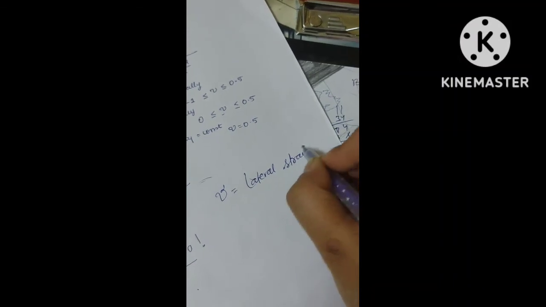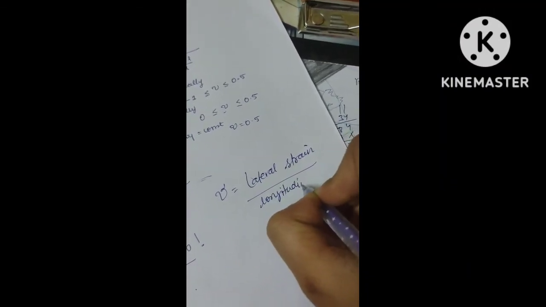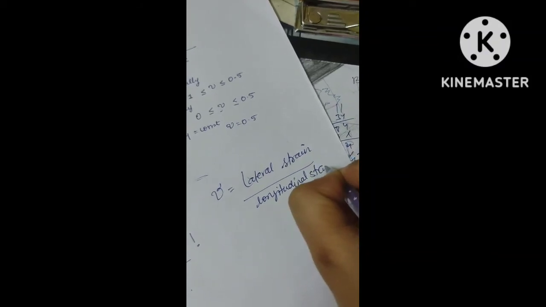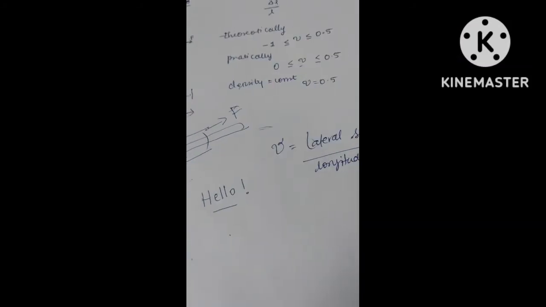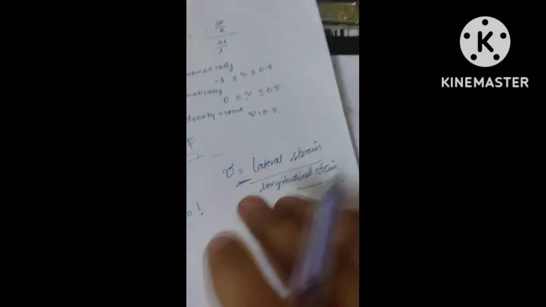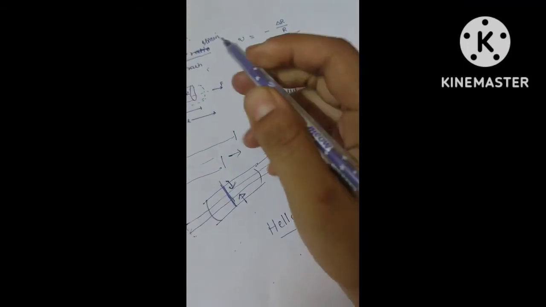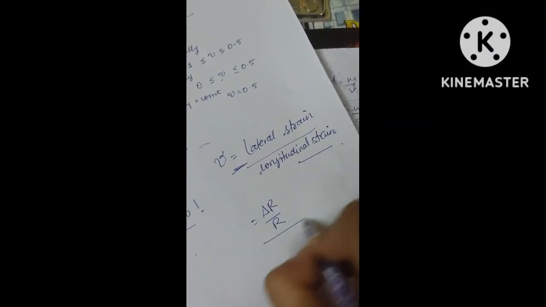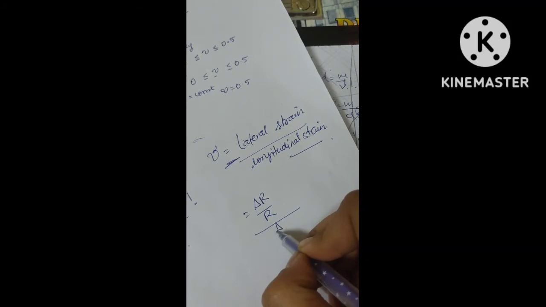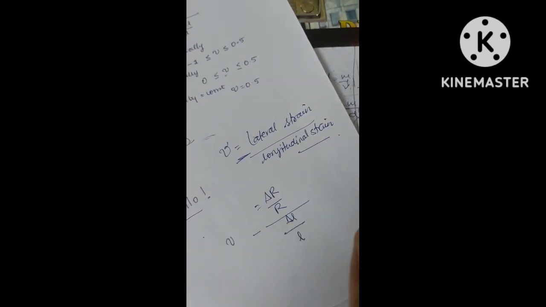It is lateral strain upon longitudinal strain, and there will be a negative symbol, remember. Laterally means this is the lateral side, so laterally it will be delta R upon R, divided by longitudinal, meaning change in length upon original length, with a negative sign. So this is your Poisson's ratio.